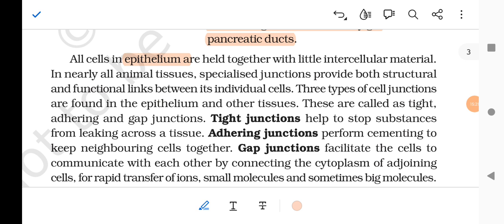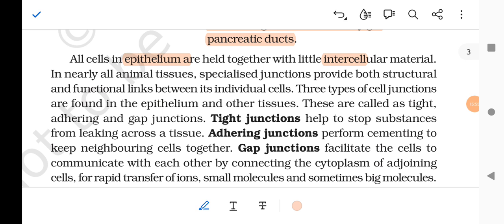In nearly all animal tissues, specialized junctions provide both structural and functional links between the individual cells.